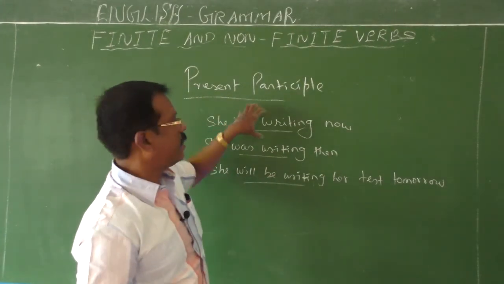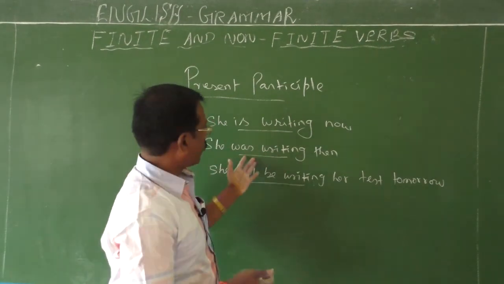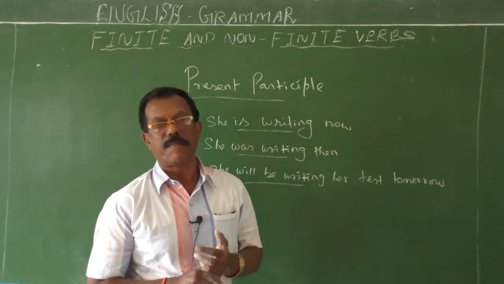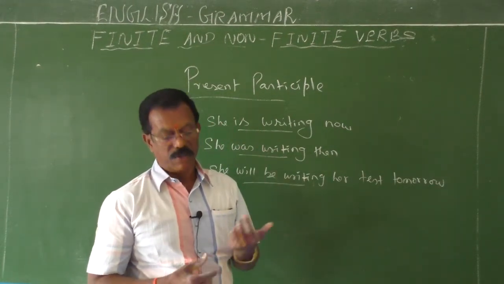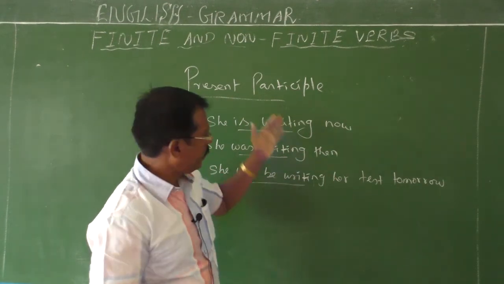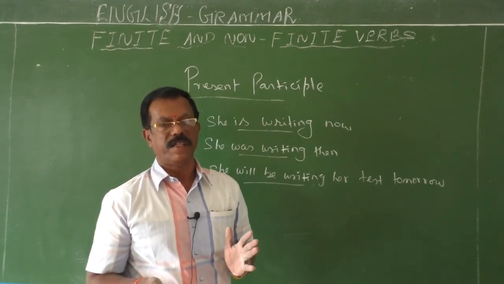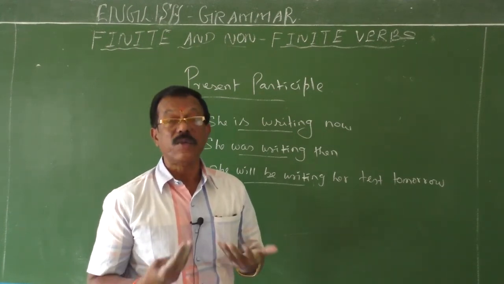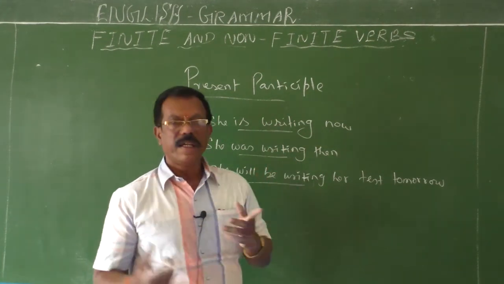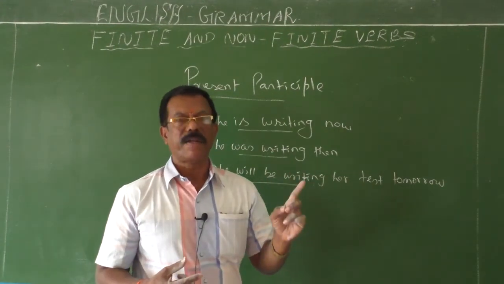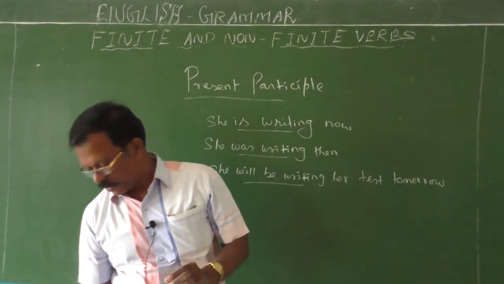So present continuous tense is formed with the help of the present participle. Past progressive, past continuous tense is also formed with the help of the present participle, and future continuous or future progressive. So in this way, the present participle, base form of the verb plus ing, is used to form progressive tenses. That's very important. Present continuous tense: is, are, am plus verb plus ing. That is the form for the present continuous tense.